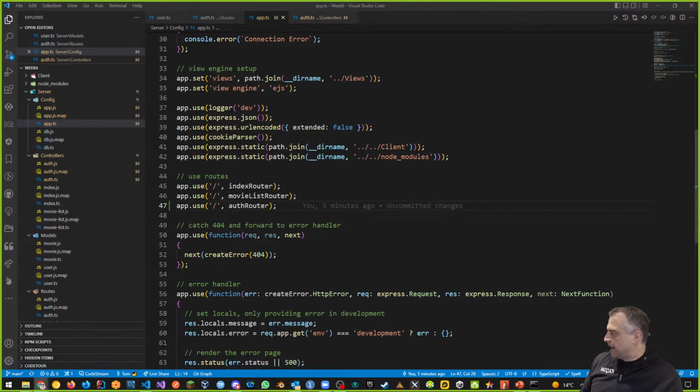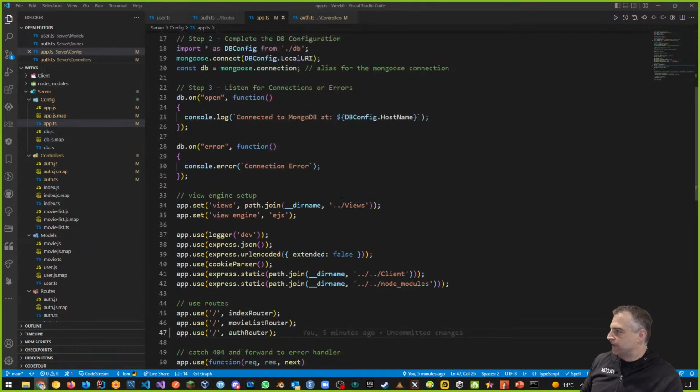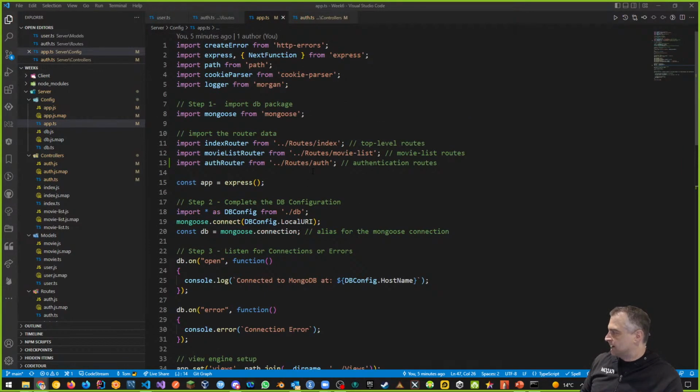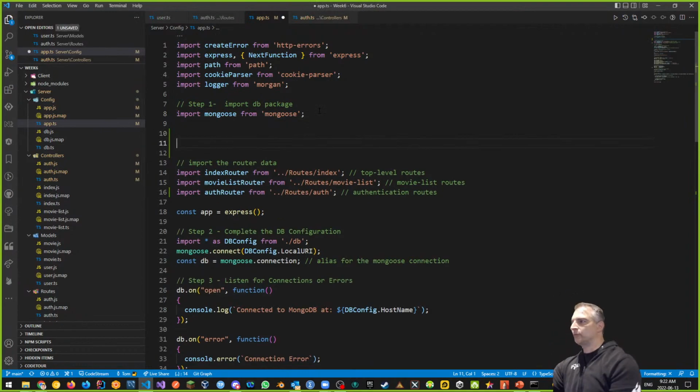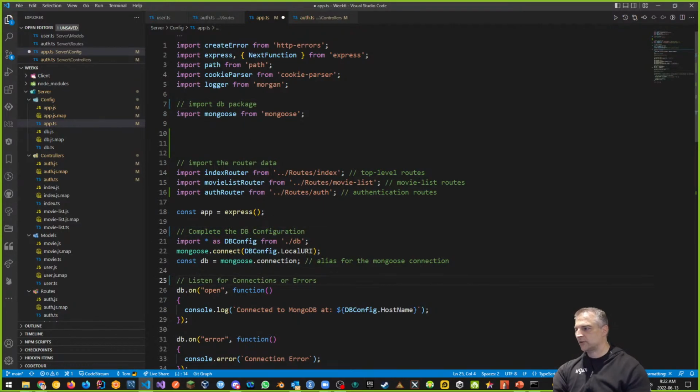And we can do that right here. Might as well, since we're starting to configure everything, configure the rest of the authentication pieces in place. So one, we've imported our package for Mongoose. We did that already. And just before we do our routing, I'm going to do all the authentication in here. This is where the authentication is going to be. So here, make some room between where it says step 1. And let's just get rid of step 1 because that was for connecting to the database last week. We don't need step 2 or step 3. Just renaming those things so that you know that they've changed.